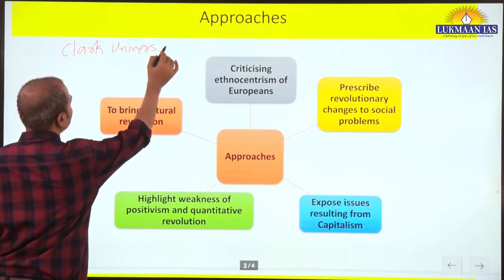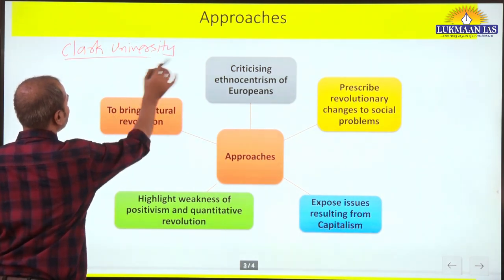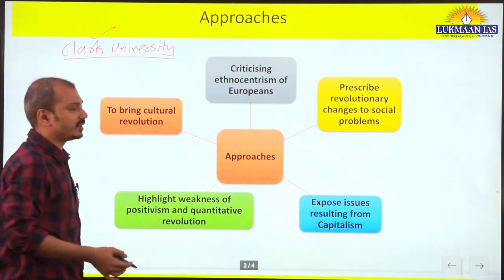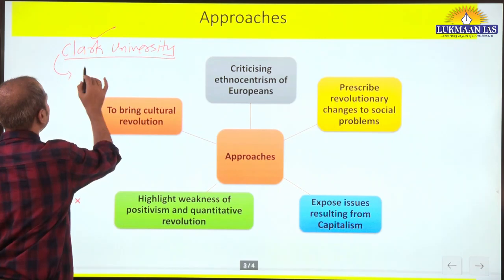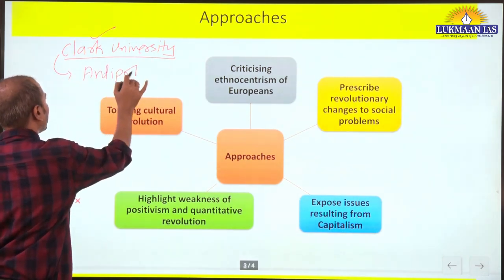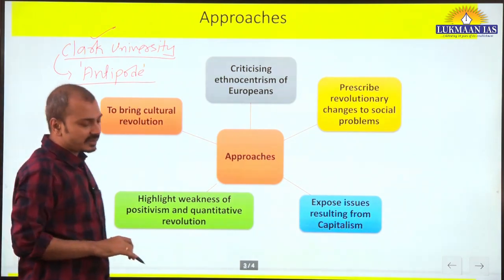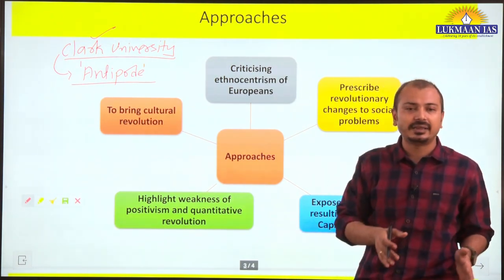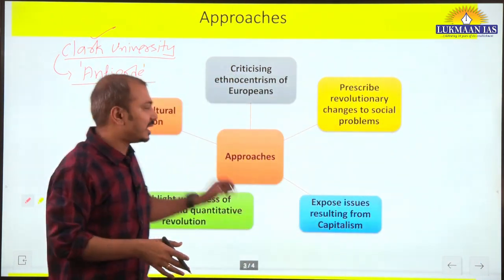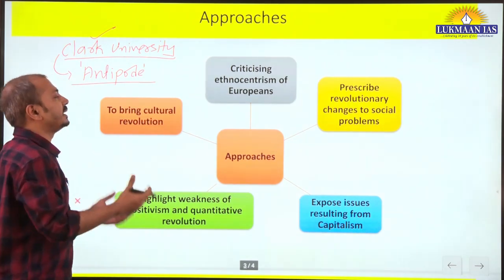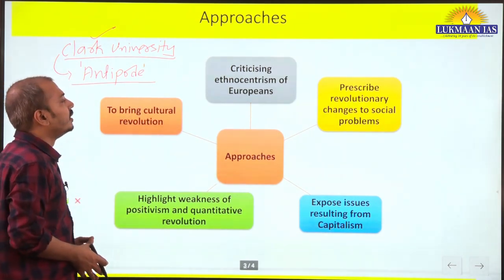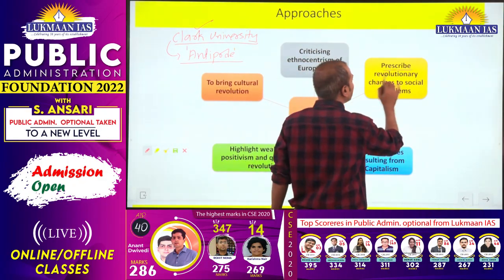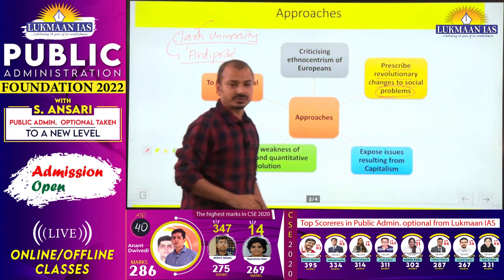Those radicalists or radical geographers, they started writing articles in journals, which was released as a special geography journal in Clark University. The name of the journal is Antipode. You can write this in your answer. And radicalists wrote different articles on poverty, unemployment, inequality, racism in the society. Basically it tried to provide the theoretical base for radicalism. Then it also not only highlighted the problem but also sought to prescribe revolutionary changes to these social problems.